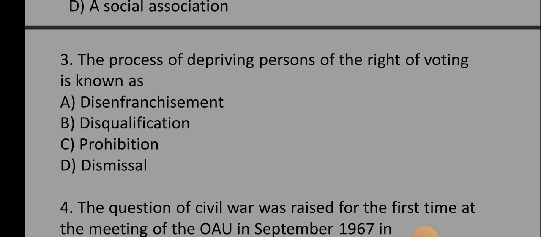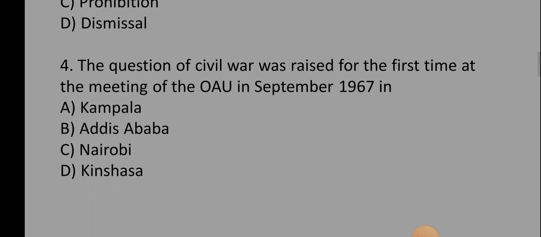Okay, so number 4: the question of civil war was raised for the first time at the meeting of the OAU in September 1967 in dash: A, Kampala; B, Addis Ababa; C, Nairobi; D, Kinshasa. So the correct option is Kinshasa.